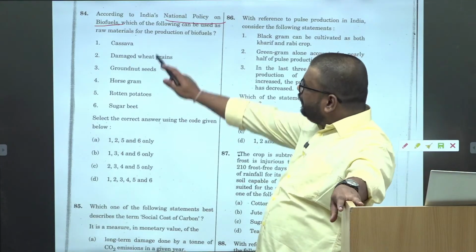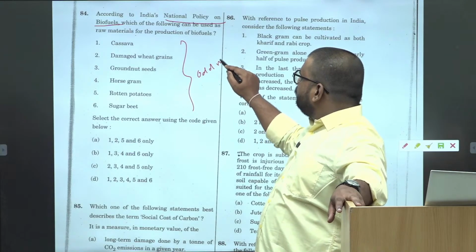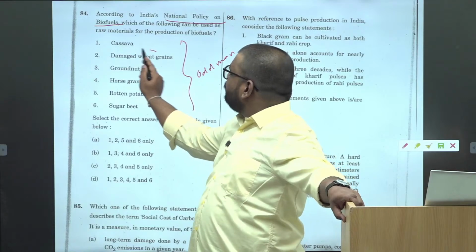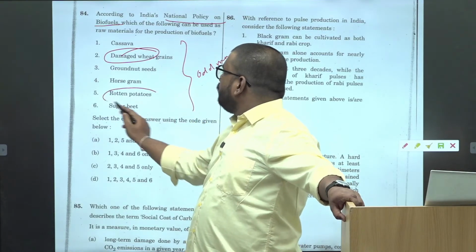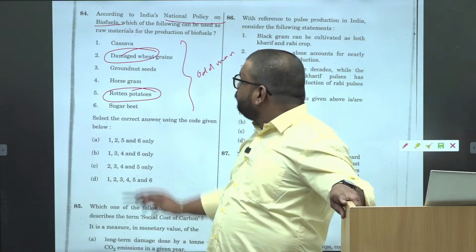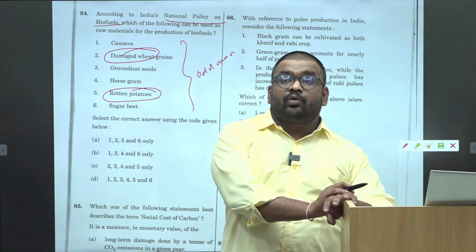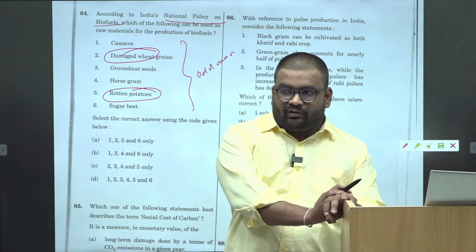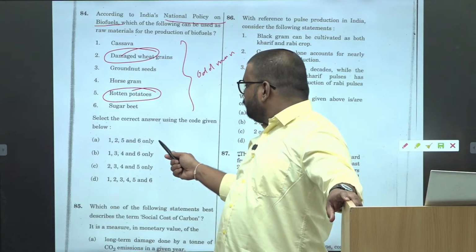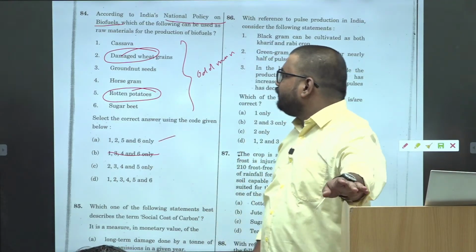ठीक है, अब यहाँ पे you just go with odd man out, right? अब यहाँ पे these two are damaged wheat grains and rotten potatoes. Both are waste, both are complementary, है ना? So both, and again biofuel देखोगे तो biofuel you know कि the food wastage is used for preparing the biofuels, right? So 2 and 5 has to be there into your answer. At least one you have eliminated.